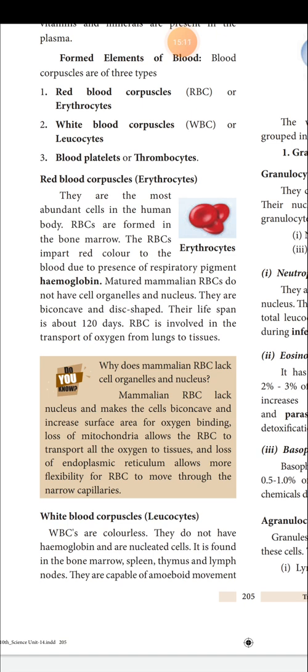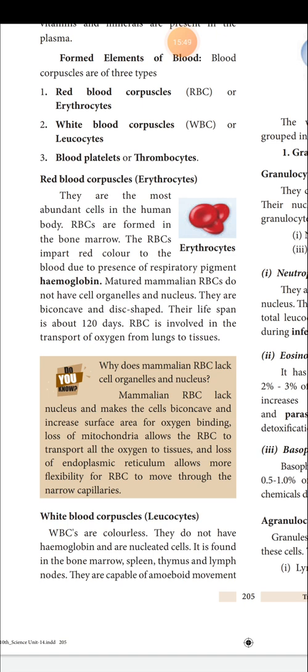Another one is endoplasmic reticulum. The skeletal system of the cell is the endoplasmic reticulum. The endoplasmic reticulum gives a firm structure to the cell, so it is said to be the cytoskeletal system of the cell. So when endoplasmic reticulum is present in the RBC, it would not give flexibility to the RBC. And what happens? It cannot move flexibly in all the capillaries.